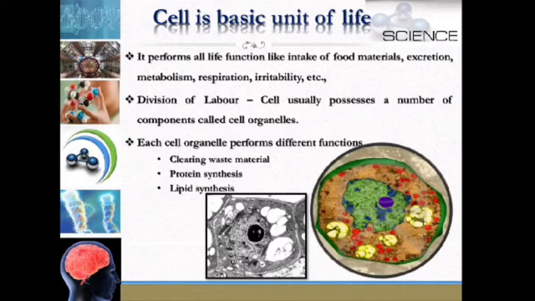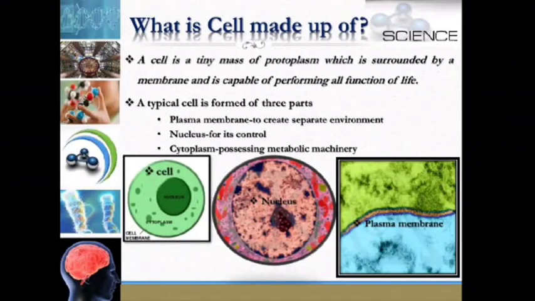Cell usually possesses a number of components called cell organelles. Each cell organelle performs different functions. For example, clearing waste material, protein synthesis, or lipid synthesis. A cell is a tiny mass of protoplasm which is surrounded by a membrane and is capable of performing all functions of life. A typical cell is formed of three parts: plasma membrane to create a separate environment, nucleus for its control, and cytoplasm which possesses metabolic machinery.